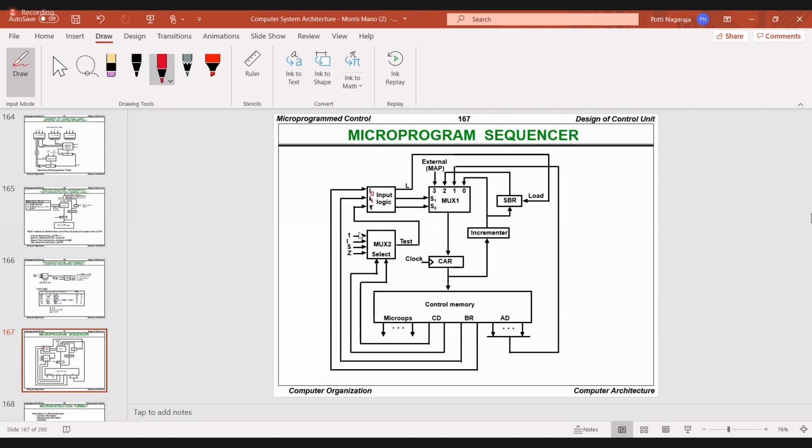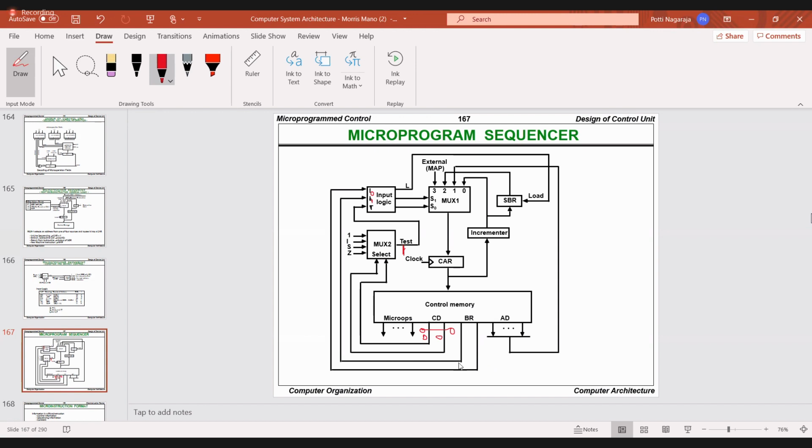What is the 0th input line value? The 0th input line value is 1. So what is the output I will get here? It is 1. Is it okay? So what are the selection lines? CD is 0, 0. When CD is 0, 0, we are selecting the 0th input line, that is nothing but 1. So the output of multiplexer 2 is 1. Okay. Then check the next one.